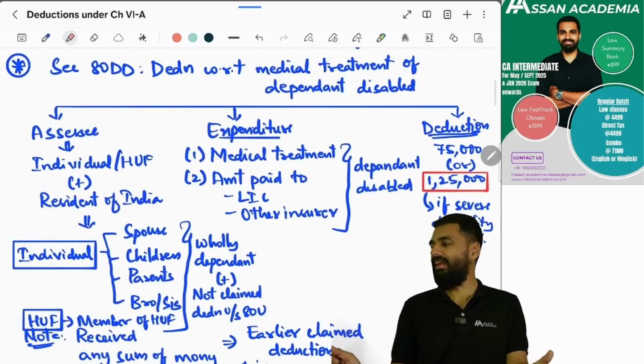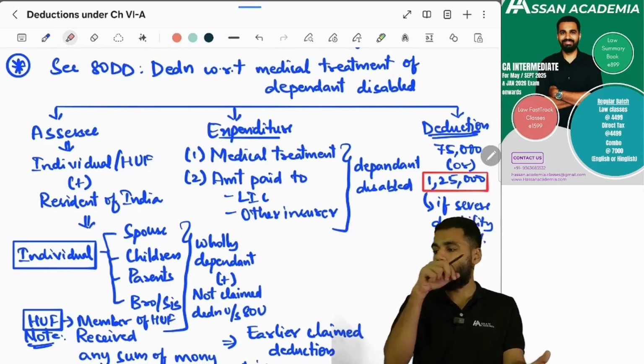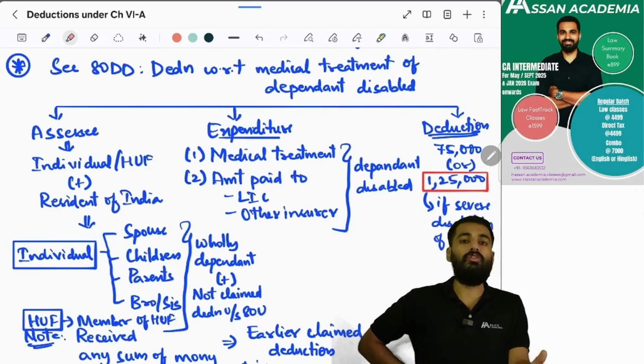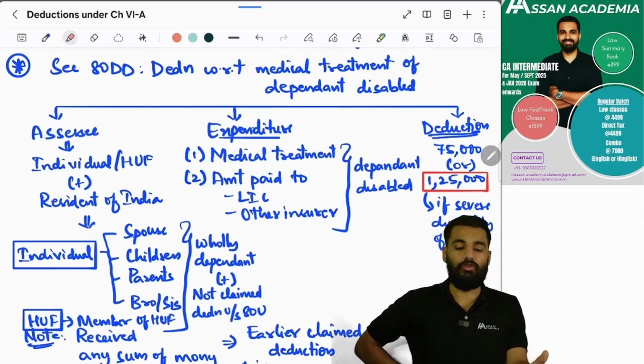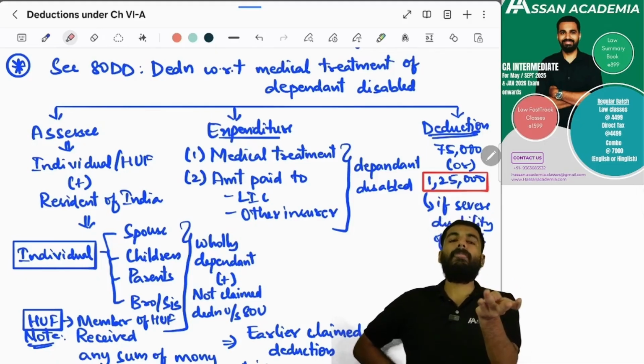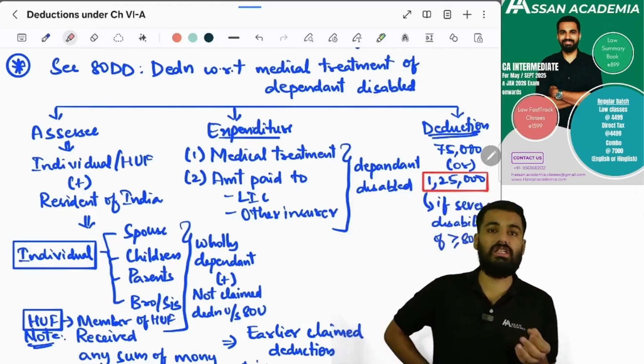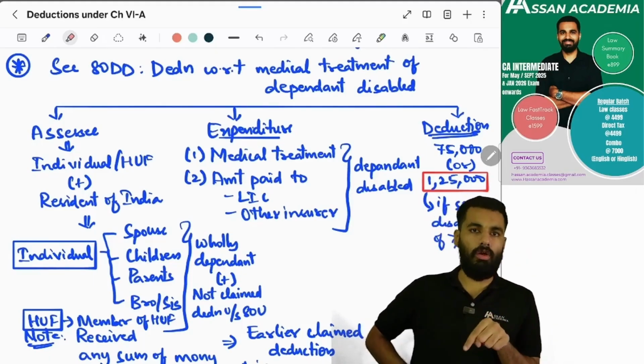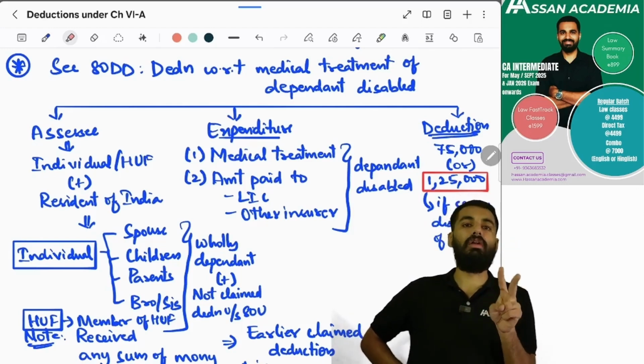Next, section 80DD, this is for what? This is for dependent disabled. Yes or no? Yes, sir. So if the assessee is an individual and HUF, and he is a resident of India, so for this particular assessee, his spouse, his parents, his children, his brothers and sisters who are wholly dependent on him, and also they are disabled,